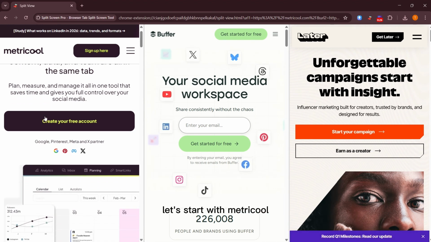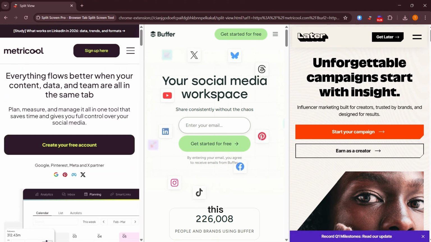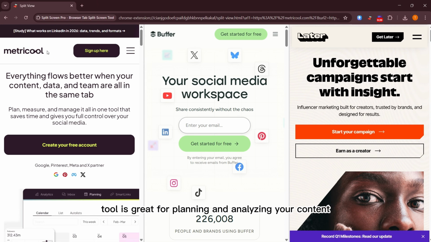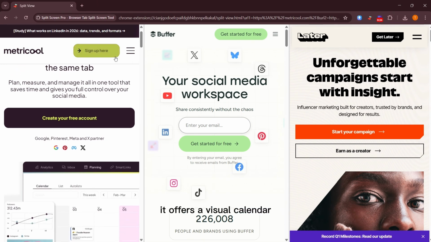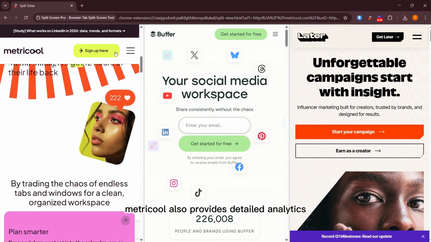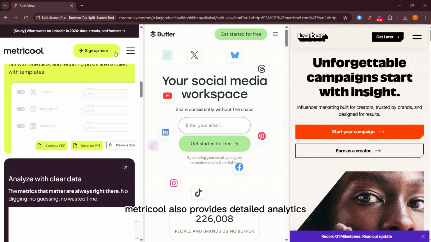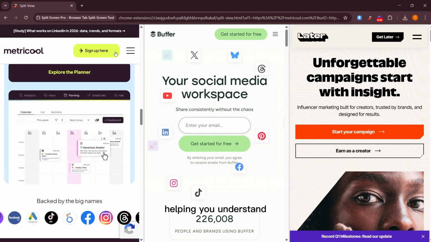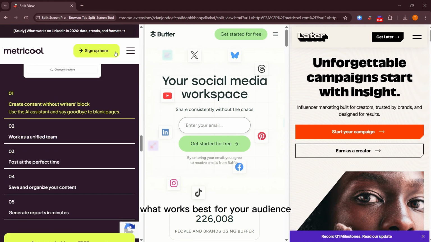Let's start with Metricool. This tool is great for planning and analyzing your content. It offers a visual calendar that makes it easy to see what you have scheduled. Metricool also provides detailed analytics, helping you understand what works best for your audience.